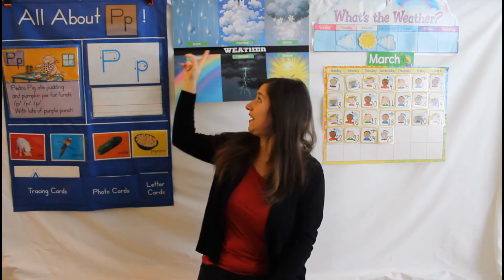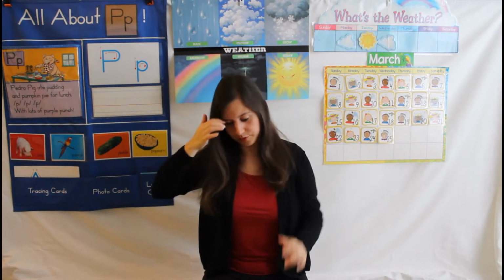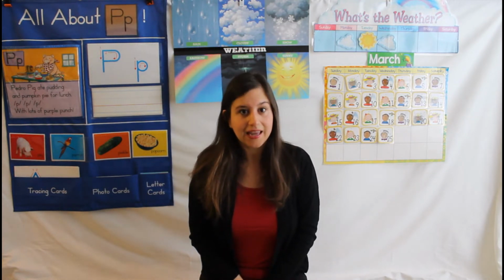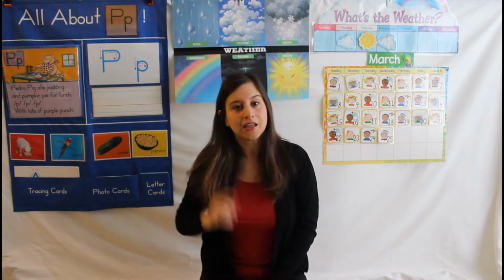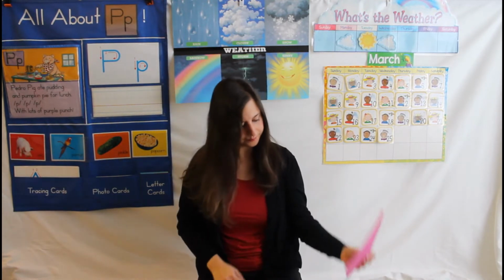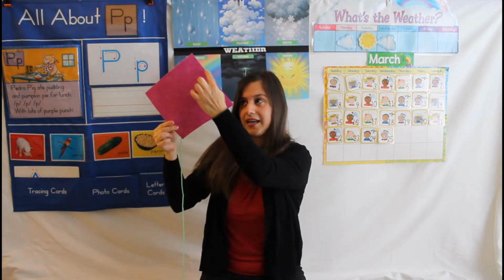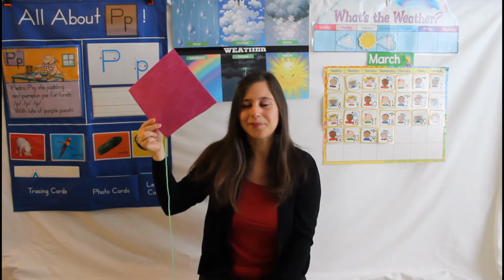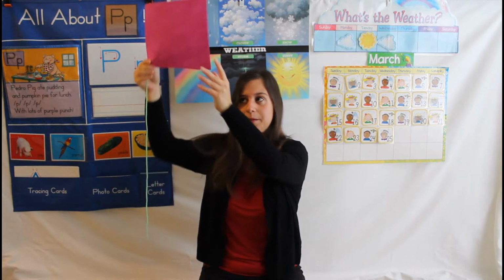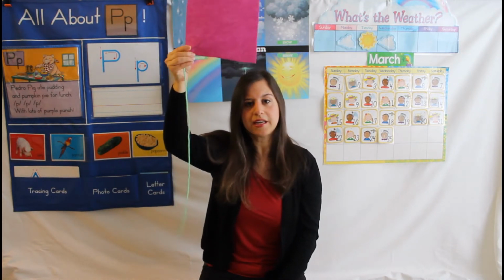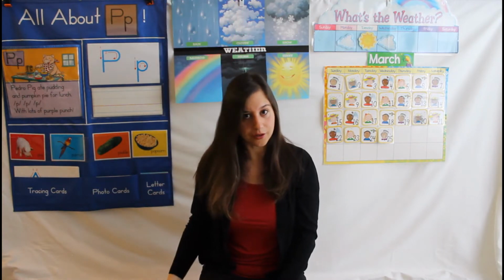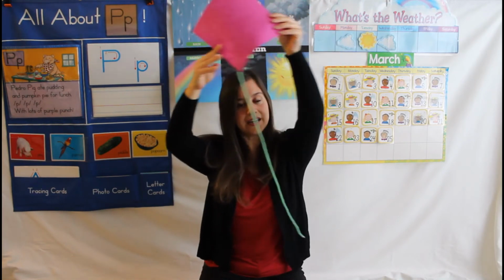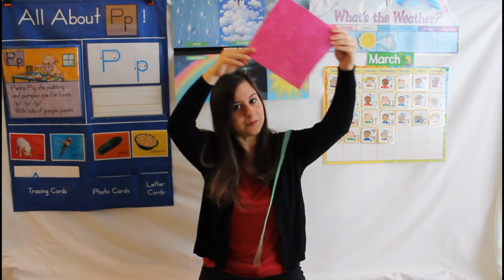The clouds are in the air and they move as the wind moves. A special way to see the wind moving is to use a toy called a kite. Do you have a kite? Here's mine. Usually it's shaped like a diamond. That's right. Can you say diamond? Good job. The wind will pick up your kite and keep it in the air as long as the wind is blowing. If there's no wind, you'll see that your kite will fall down to the ground. But if the wind is there, it picks up your kite and helps it to move through the sky. And it can stay floating as long as the wind is picking it up.